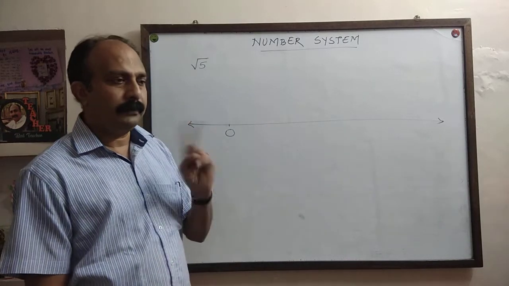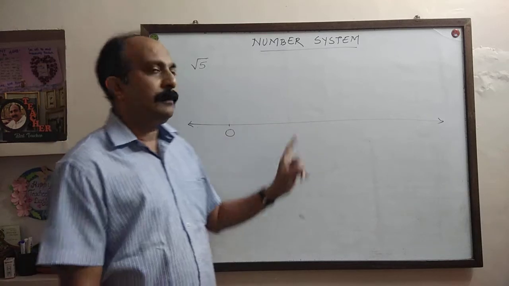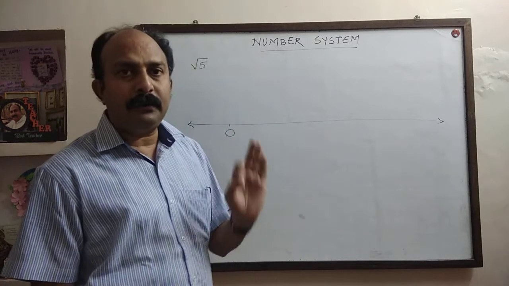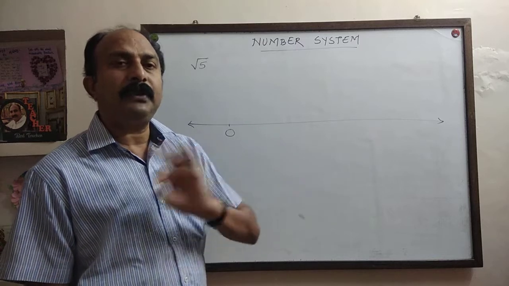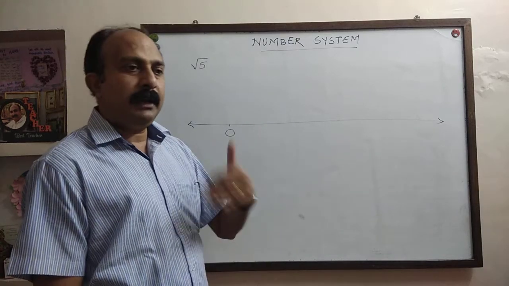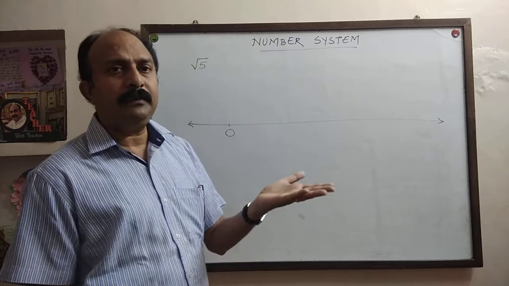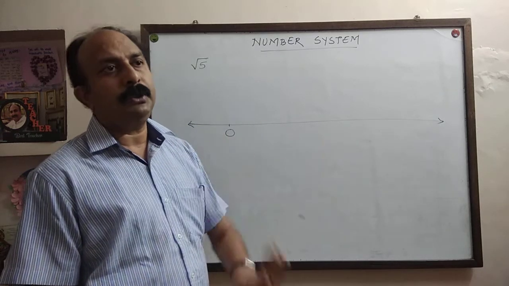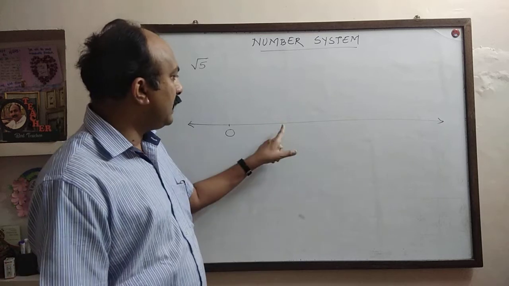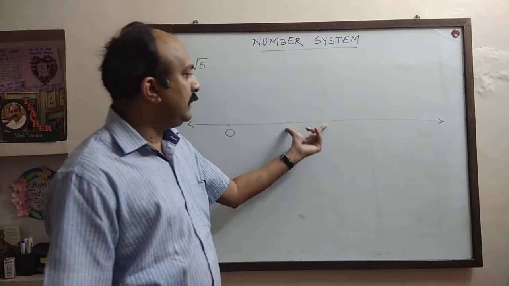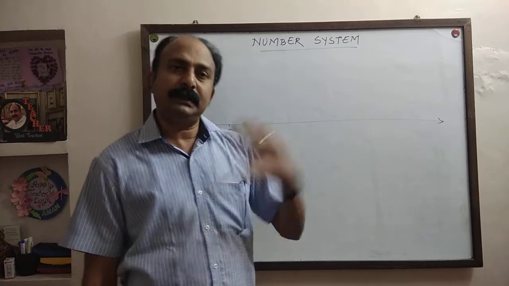It's a very important point. Many of you may not be knowing this. On the number line, 1, 2, 3, 4 need not always be taken at 1, 2, 3, 4 centimeters. It can be double, it can be triple, it can be 5 times. The unit is up to you. Wherever you mark 1, that unit is to be repeated for the next numbers, that's all.